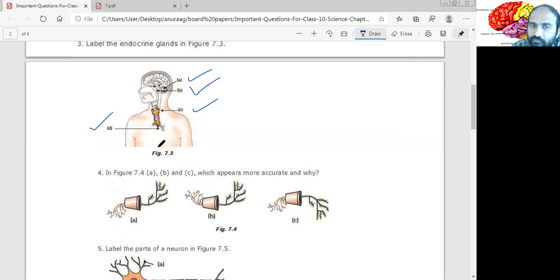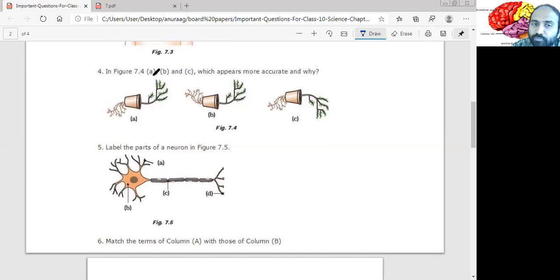In figure 7.4a, B and C: which appears more accurate, and why? This plant, it's not straight, and the stem part is growing above, so positive phototropism and negative geotropism. The root is growing down, which is natural, because the root shows positive geotropism and negative phototropism. So this picture is accurate.